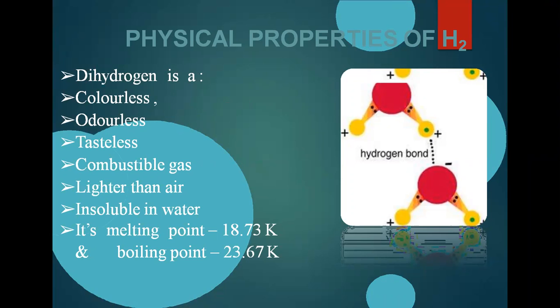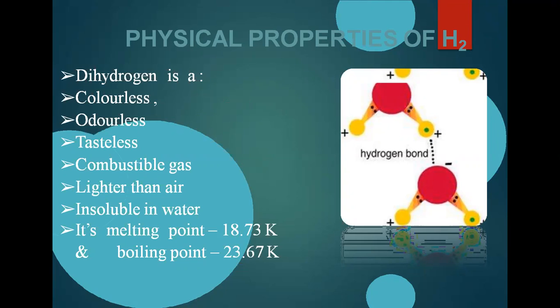Dihydrogen is colorless. It does not have any color. Odorless means smell-less. For example, in our houses we use LPG, liquefied petroleum gas, which has a specific smell, and whenever it leaks out of the cylinder, our senses can smell that this is LPG.